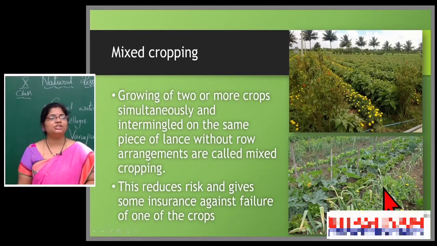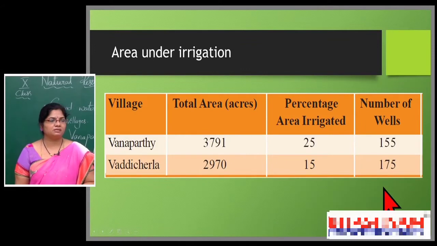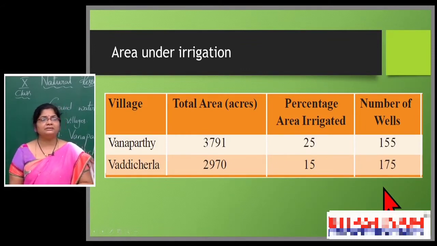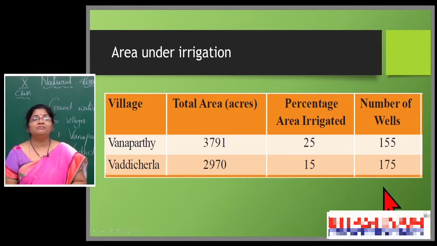Now let us see, children. Here I am showing you the status of the two villages. The total area of Vanaparthi is 3791 acres; Vadicherla is 2970 acres. But how much percentage of land is irrigated in these villages? In Vanaparthi, the farmers are irrigating 25% of the land, but in Vadicherla it is only 15%.